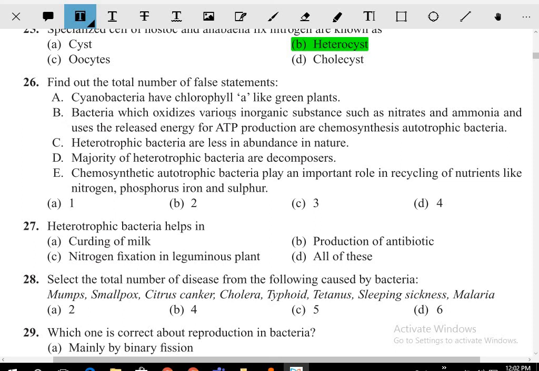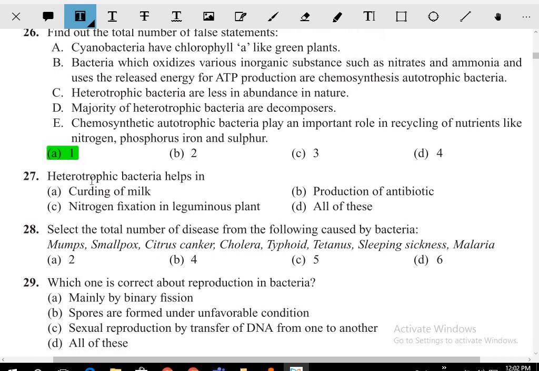So bacteria which oxidize various inorganic substances, whether nitrogen or ammonia, and release the energy for ATP production are chemosynthetic autotrophic bacteria. Heterotrophic bacteria are less in abundance? Majority of heterotrophic bacteria are decomposers. No, chemosynthesis. This is one. Now, so the answer is one. Only one is the false statement.